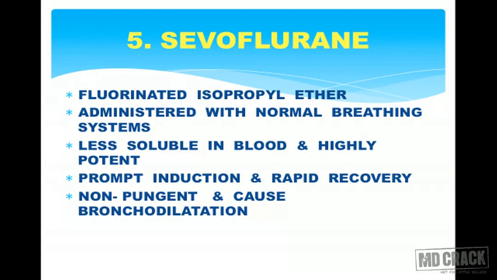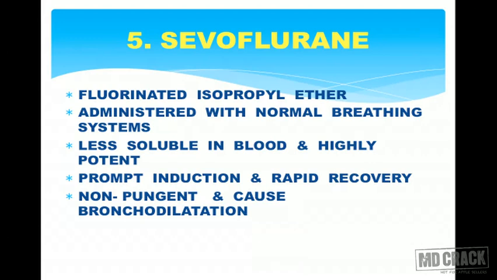This is its chemical structure. It can be administered with normal breathing systems. It is less soluble in blood but very highly potent. Prompt induction and rapid recovery distinguishes sevoflurane from others. It has got non-pungent smell, hence can be used for induction, and it causes bronchodilation. That is very important. Sevoflurane causes bronchodilation, hence can be used safely in patients suffering with asthma and COPD.